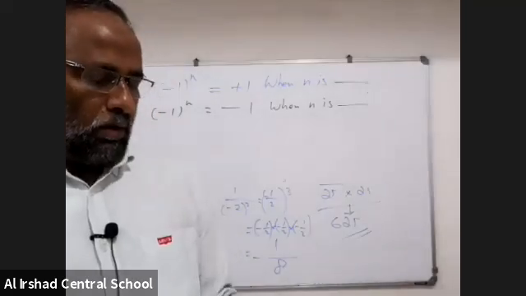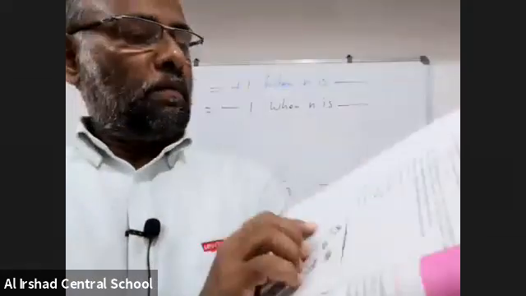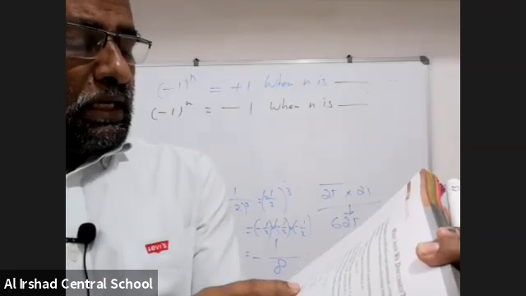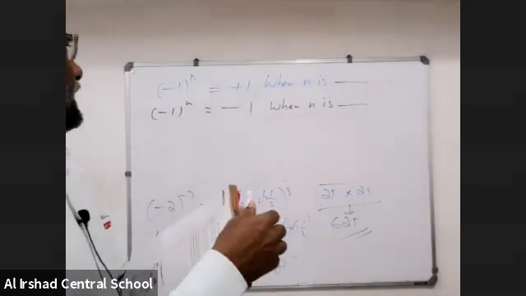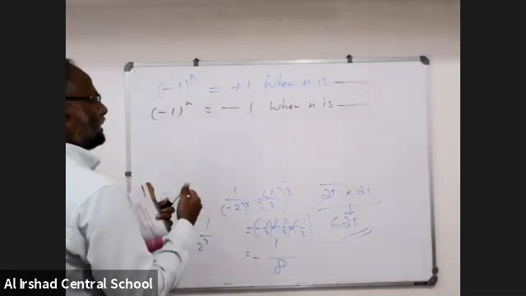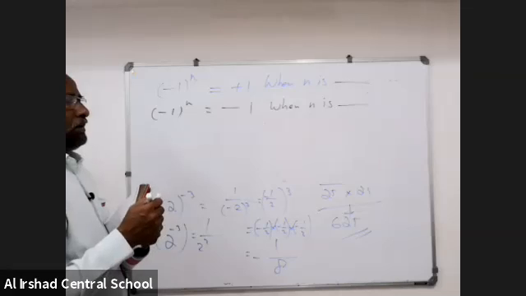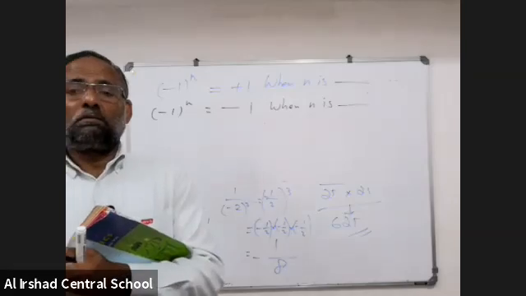No. All of you open page number 264. It is the last year. See, I told you this book I like. You know this book. Page number 264. Minus 1 to the power of n. That means n is an even number. Other than minus 3, odd number and even number. Even number, you know, 0 is even, 2 is even, 4 is even. First even number is 0.